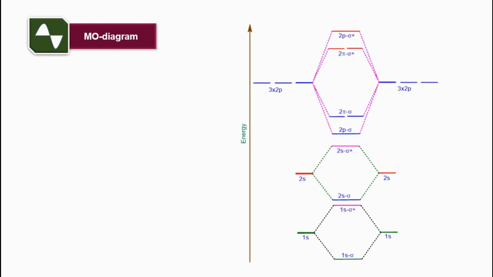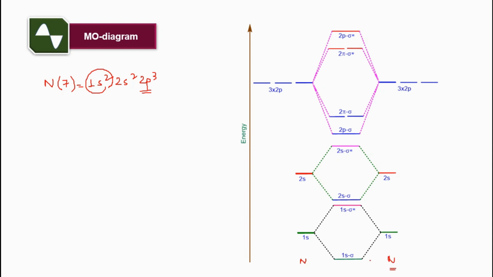Now let's say there are atoms which have 1s, 2s and 2p, like nitrogen, which has 1s2, 2s2, 2p3. From the 1s orbital there will be one bonding and one antibonding. That means two nitrogens will combine with each other.